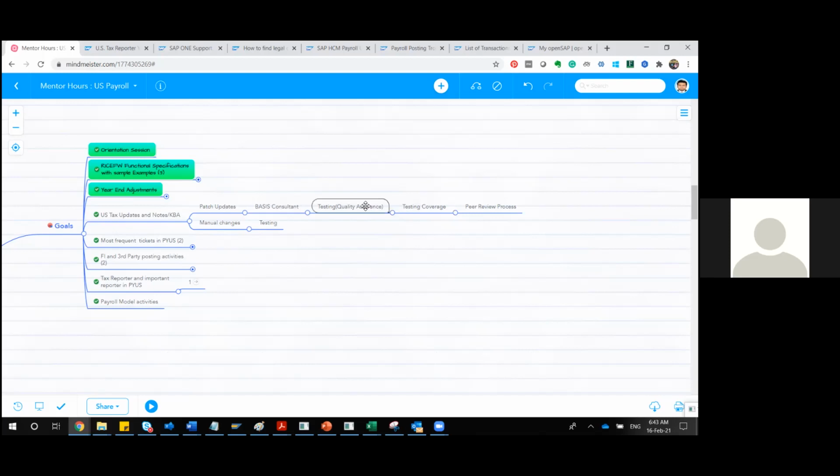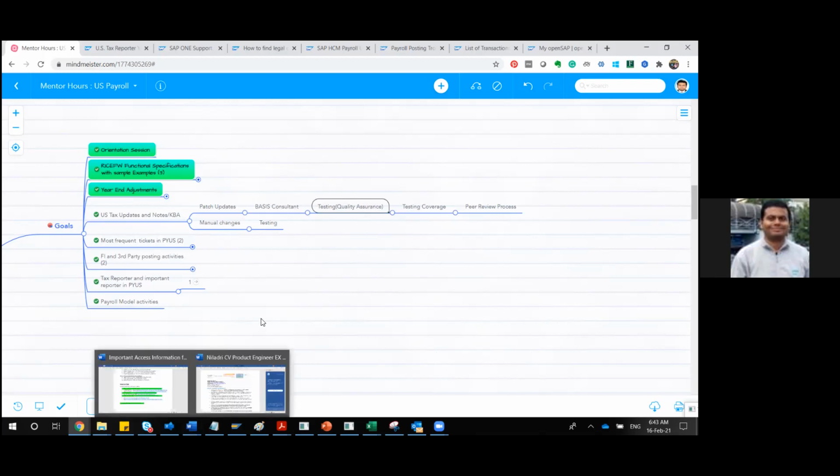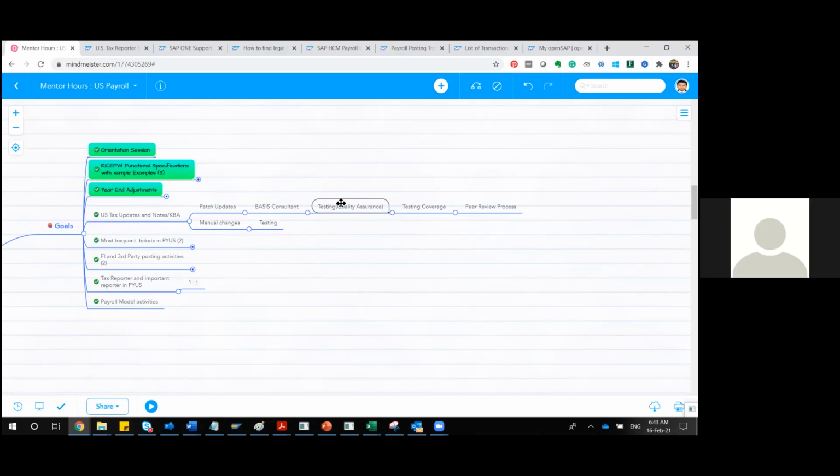Do you have any documentation regarding testing in payroll? Testing reference basically is the functional specification document which I have shared with you. Towards the end, it has pages covering different test scenarios. Having said that, do you have any experience working with any testing tool? No, I just have knowledge about them from reading documents.